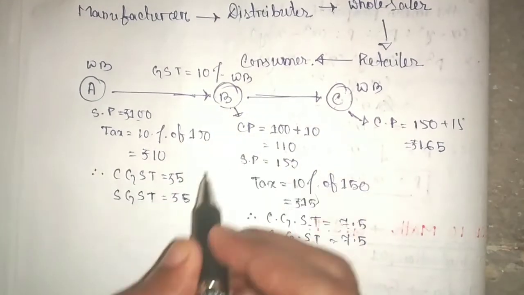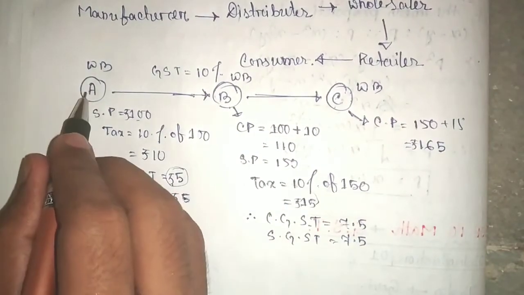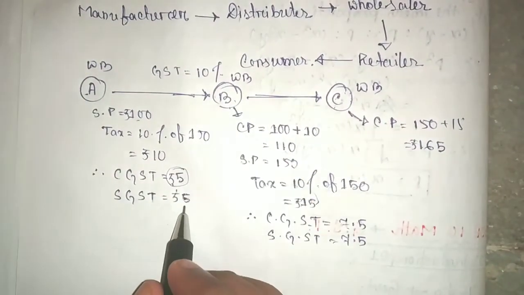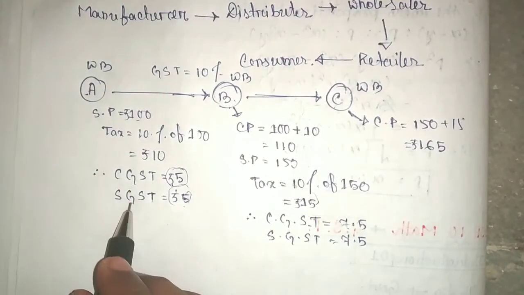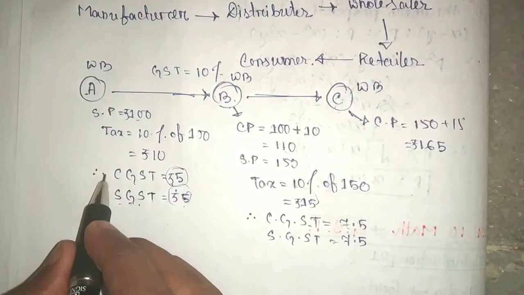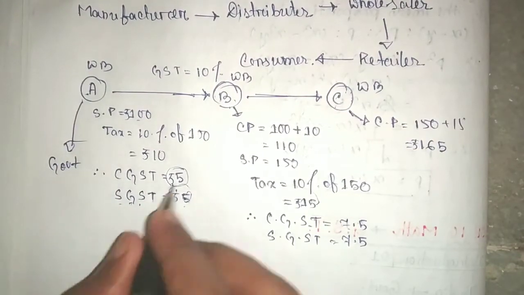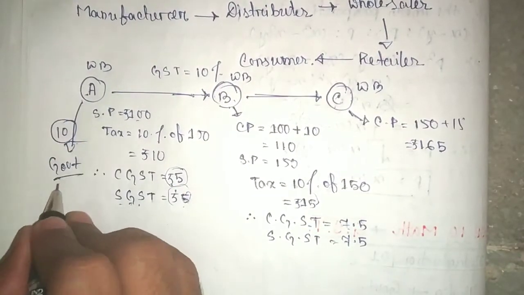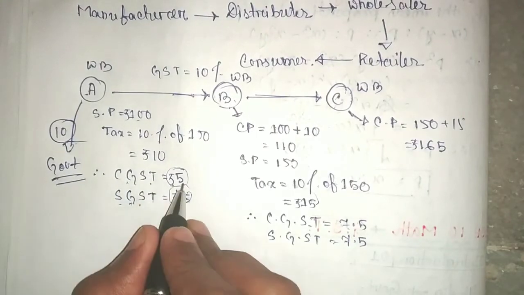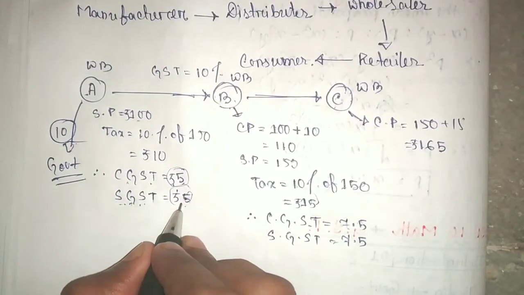Now B pays rupees 5 to A as CGST and also rupees 5 as SGST. Now A pays rupees 10 to the government, as CGST 5 rupees and as SGST 5 rupees.